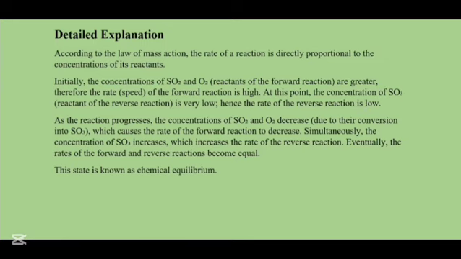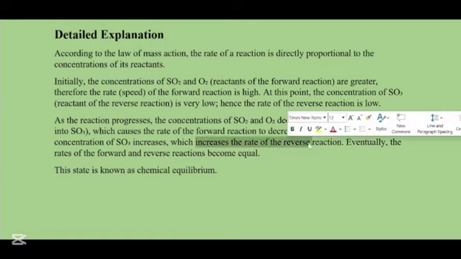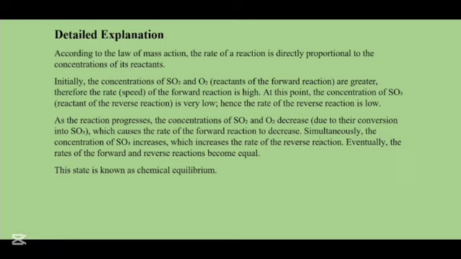As the reaction progresses, the concentrations of SO2 and O2 will decrease due to their conversion into the product. It will cause the rate of the forward reaction to decrease, and simultaneously the concentration of SO3 will increase. This increases the rate of the reverse reaction while the rate of the forward reaction will decrease. Eventually, the rate of the forward and reverse reactions will come to a point where they are equal, and this point at which the rate of the forward and reverse reactions become equal is known as chemical equilibrium.